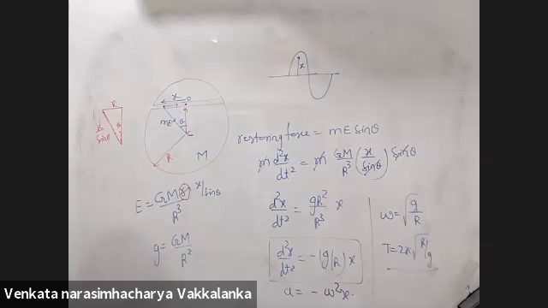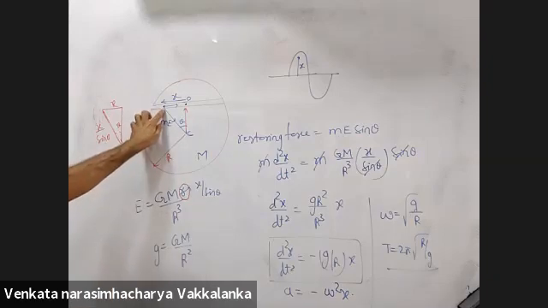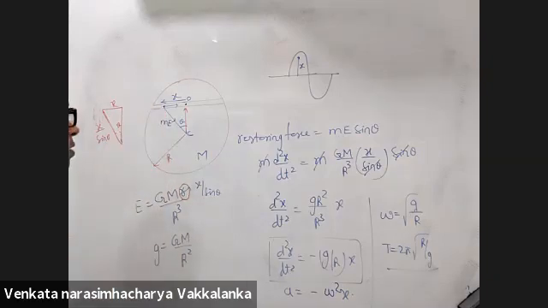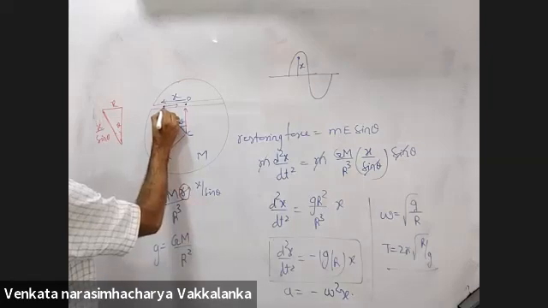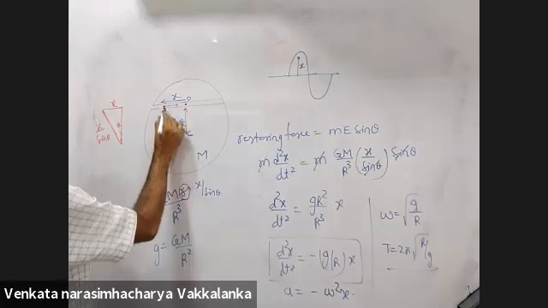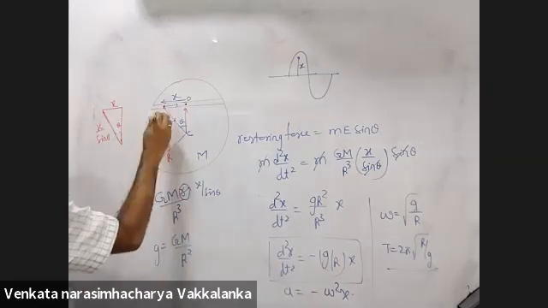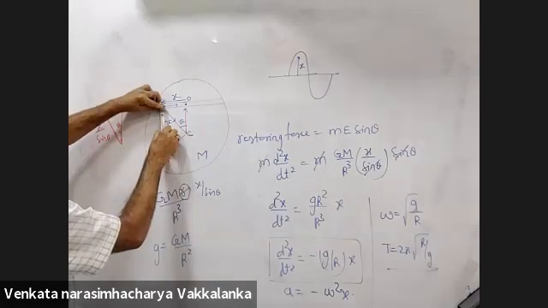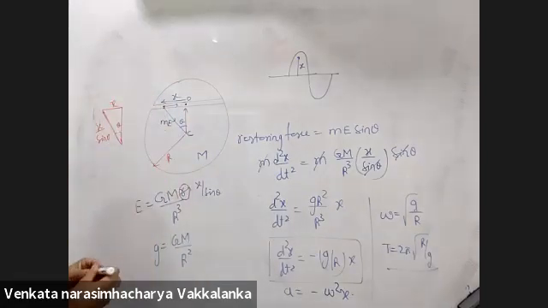What about the cos component? The cos component will provide the normal force on the tunnel. mg sin theta was this way, mg cos theta will be this way. That will be equal to the normal force on the tunnel. If there is friction, it becomes a damped oscillation, then slowly it will die down. Okay, thank you, sir.